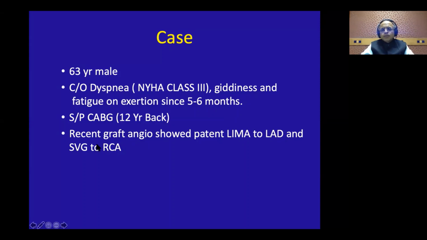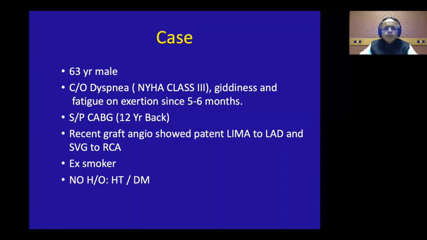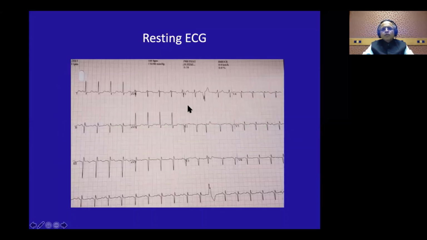Interestingly, despite having very nice patent grafts, this was not expected. The only piece of the puzzle lacking was that no one had validated his symptoms. Looking at the graft angio, he was assured that there was nothing cardiac about it, so he was told he would probably have to see a pulmonologist. He's an ex-smoker, so that was another thing to look at, but the PFT was normal. The pulmonologist said there was nothing wrong there. There was no history of hypertension or diabetes. So we said, let us go back to our humble stress echo before sending this patient to a psychiatrist. Let us do his simple stress echo.